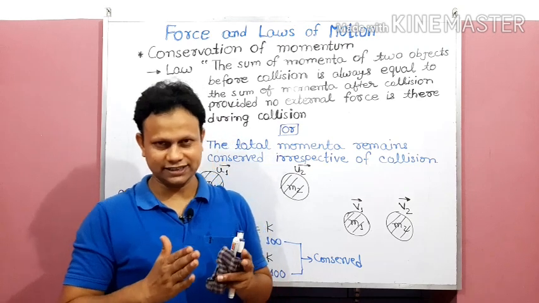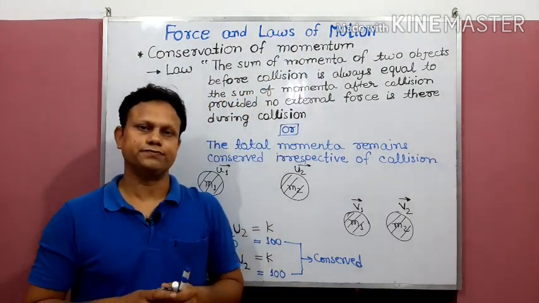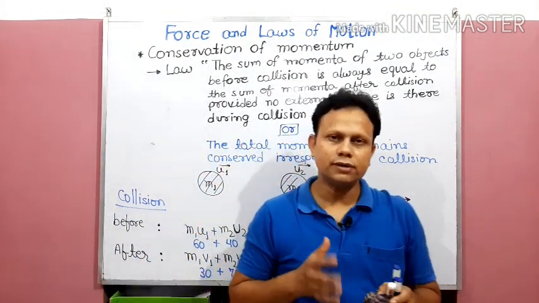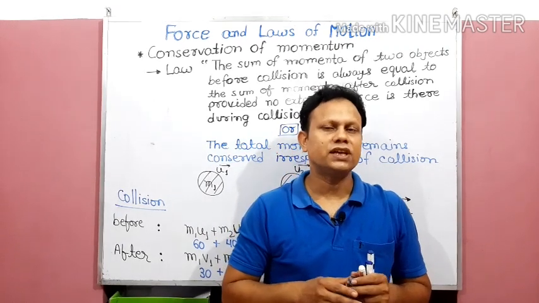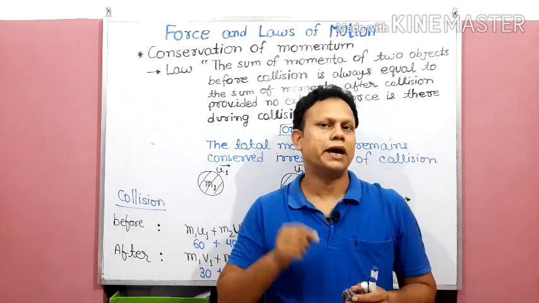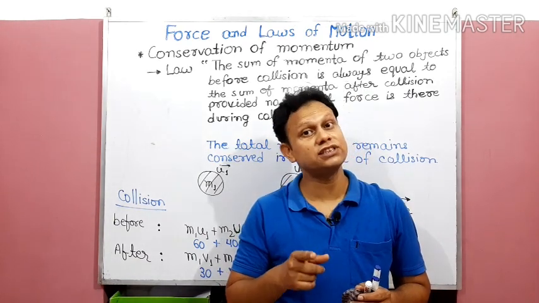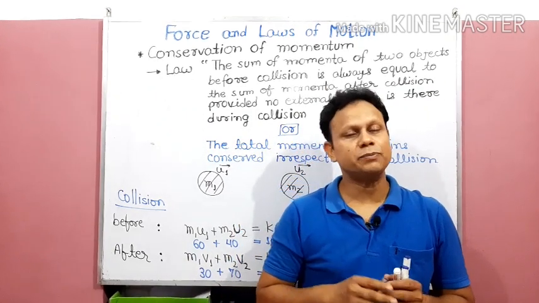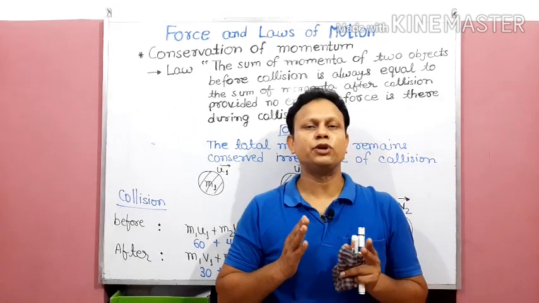So today's class is based on conservation of momentum. As we have already come to know, the momentum of any object at any time is taken by the product of the mass of that object at that time and the velocity of that object at the same time, and we represent it by the symbol P. So the momentum value is m into v.